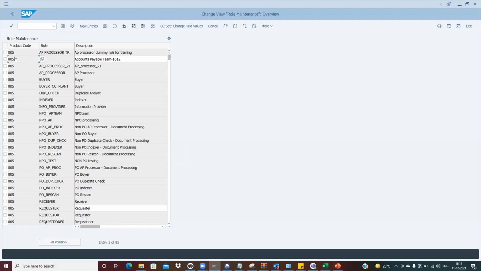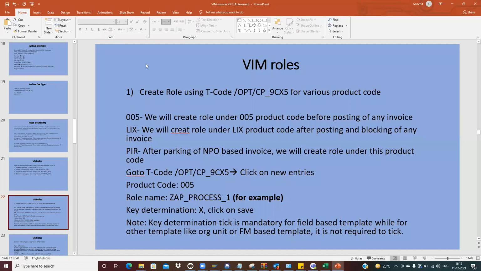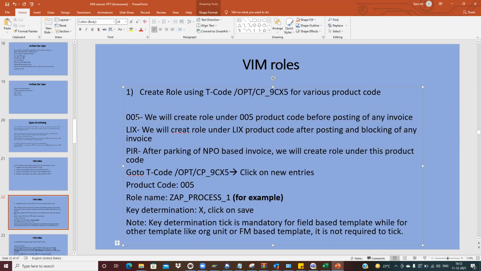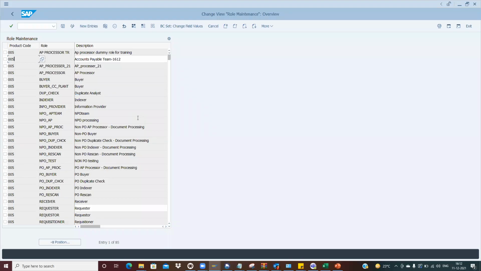Now we commonly use the product code 005 before the invoice posting. We use the LIX product code for blocking, during the blocking time. We use the PIR product code for parking. So these are the three things, the very standard things. You are not going to create any new product code or anything. These are the three product codes which we always use.